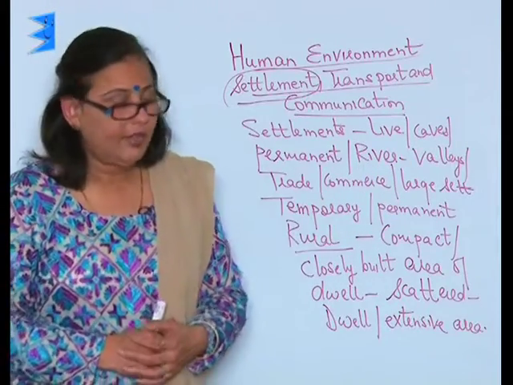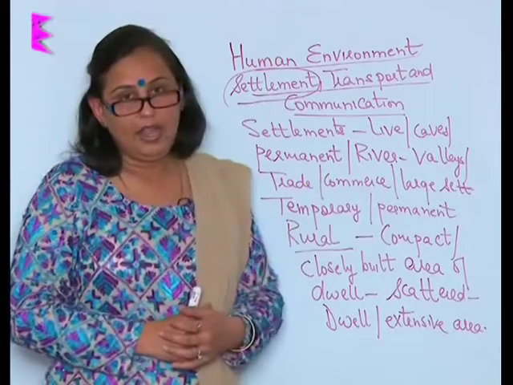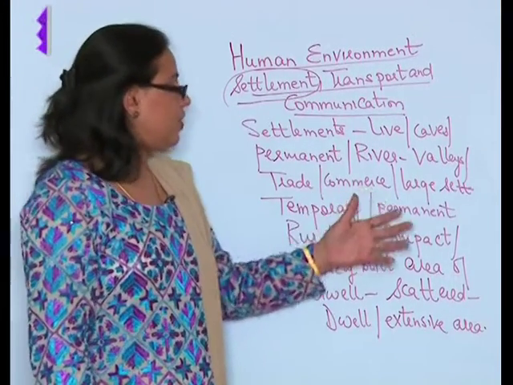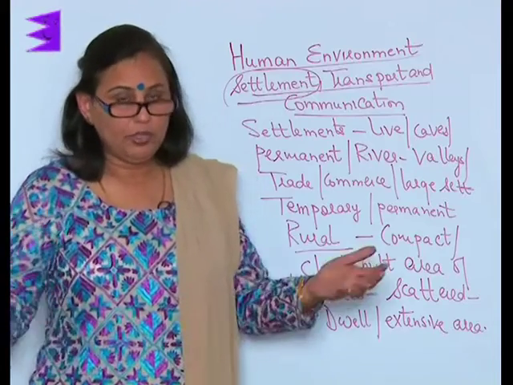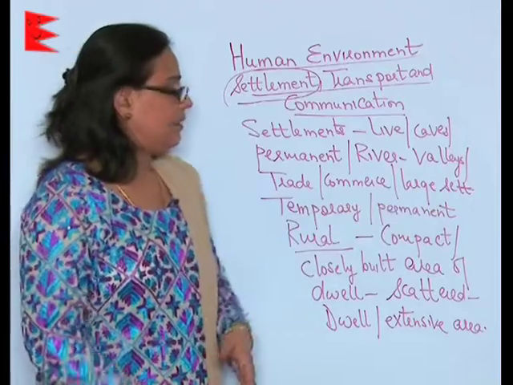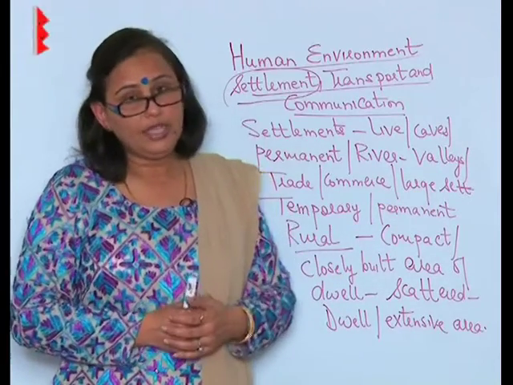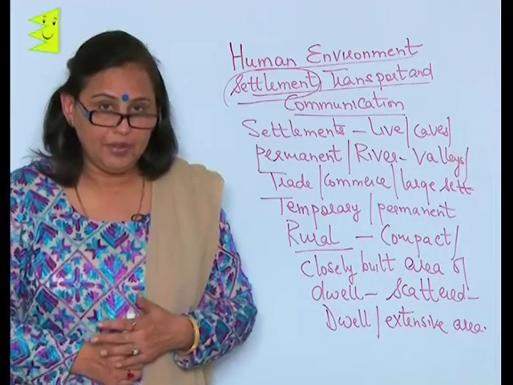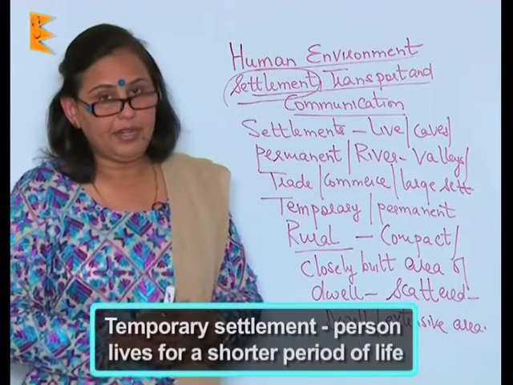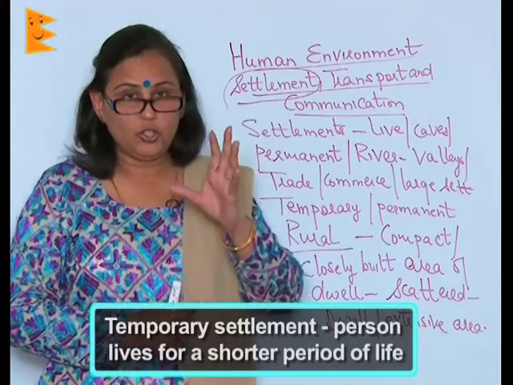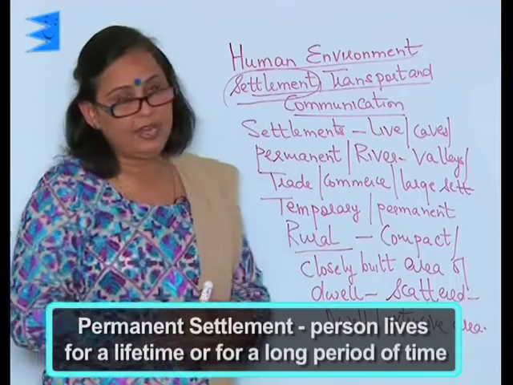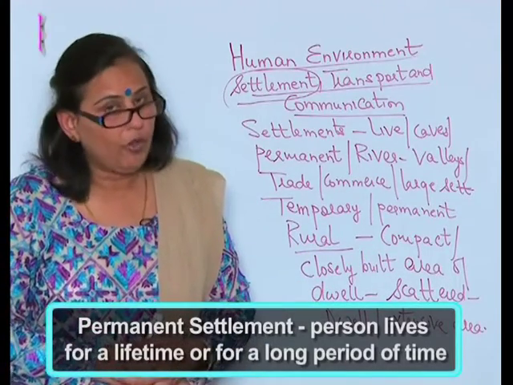Slowly and gradually trade and commerce flourished, and as the population increased, there started to be large settlements, because the more the people, the more people are going to stay there. So it became larger settlements. Of course, settlements are sometimes temporary and sometimes permanent. A temporary settlement is one wherein a person lives for a shorter period of life. And a permanent settlement is one wherein you live for a lifetime or for a very long period of time.